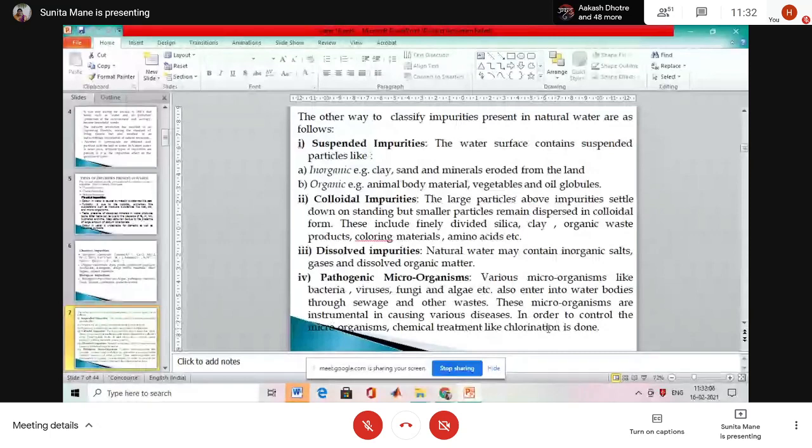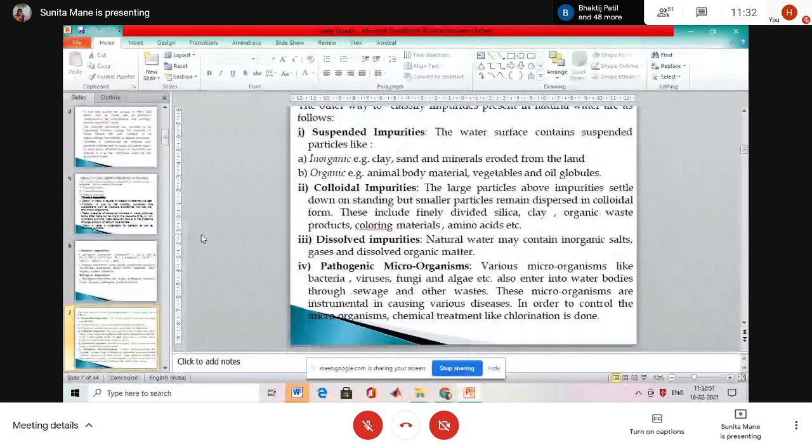What is meant by that again? It is included in the water softening process. Okay, chlorinated water. Then, how many impurities are present in natural water, asked in the examination for 2 marks? Suspended impurities, colloidal impurities, dissolved impurities, and pathogen or microorganism impurities. Is it clear to all? Okay.